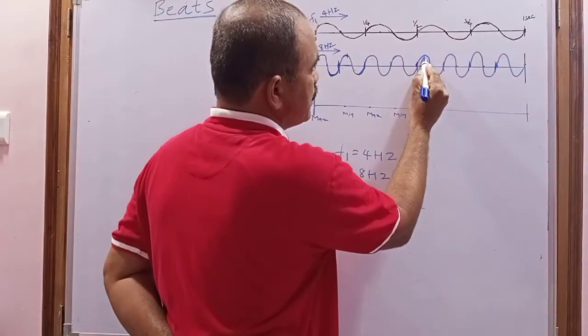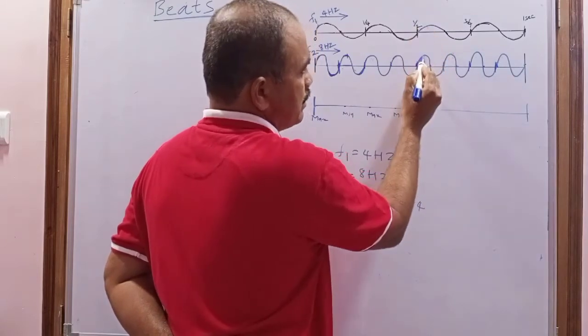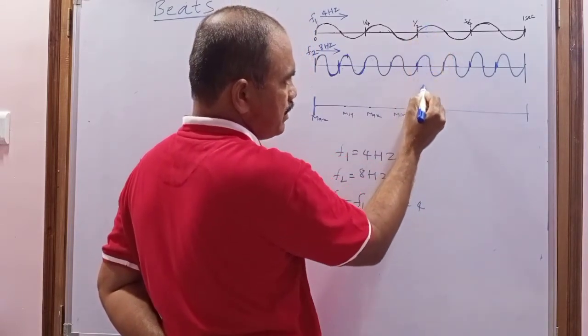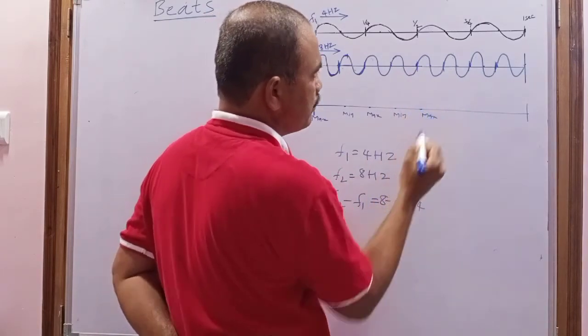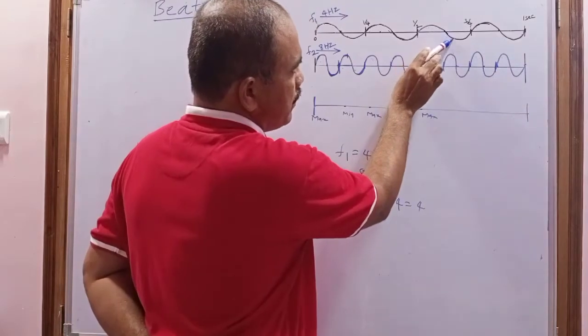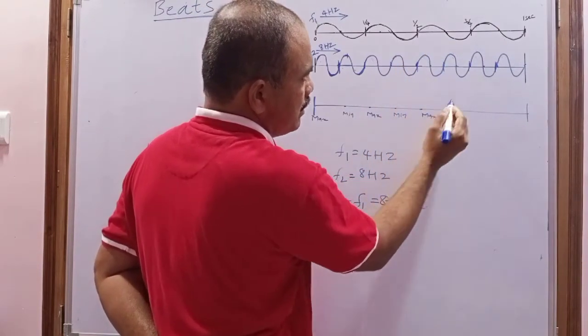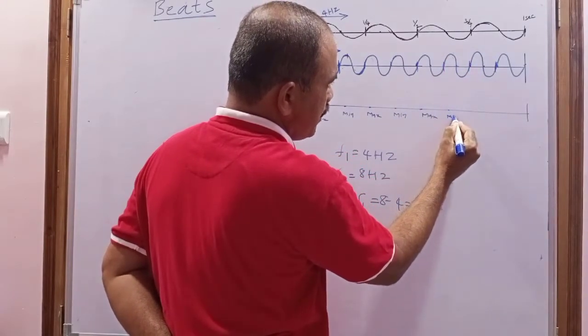Again at this place, first wave crest and second wave crest are superimposed in phase, so the intensity of sound becomes maximum. And again here, first wave trough and second wave crest are superimposed out of phase, so the intensity of sound becomes minimum.